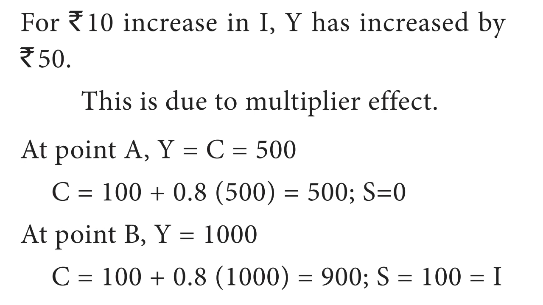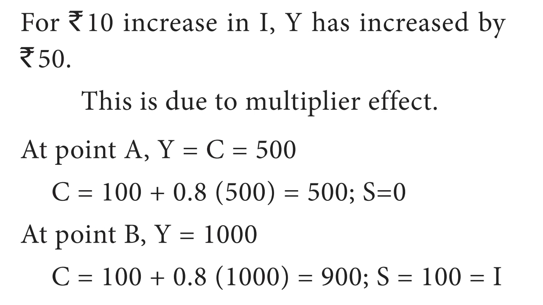So C is equal to 100 plus 0.8 into 500, which is 100 plus 400, equal to 500. In this answer, saving is equal to 0. Therefore, income is equal to consumption, equal to 500.